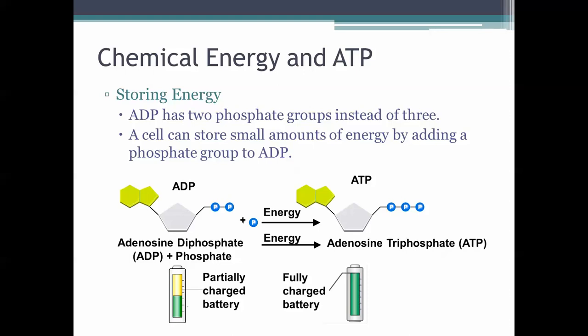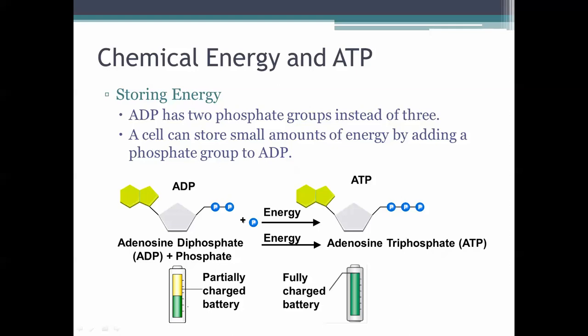So ADP, which is right here on the left, is almost exactly the same as our main one, ATP, over here on the right, but there's just one tiny little difference. There's just one little extra phosphate group on ATP. And so a cell can store small amounts of energy by simply adding a phosphate group to ADP.